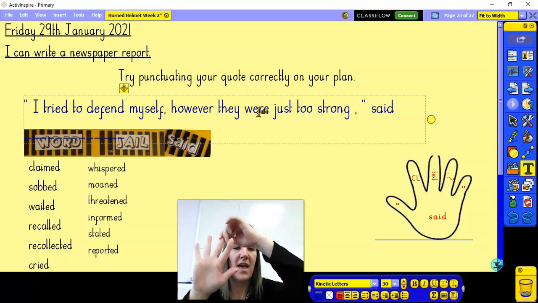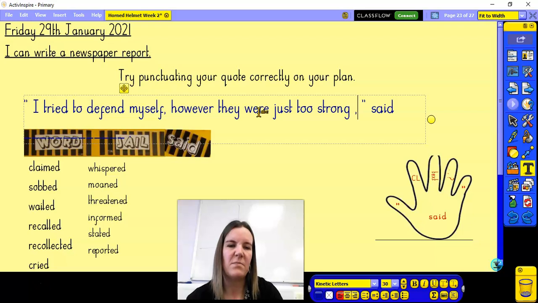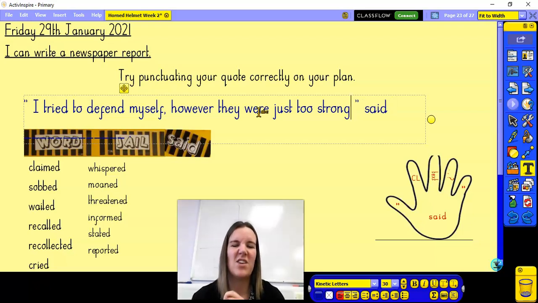Okay, so that's there. I don't think a comma is going to be the best piece of punctuation for that, because I think she's going to be quite upset and she's going to be showing some sort of emotion when she would be saying that. So instead, I'm going to do an exclamation mark. Okay, and then I've got my closing for my last finger here. I've got my closing speech mark. I'm going to make sure there's no space between that. That should go straight after my piece of punctuation.